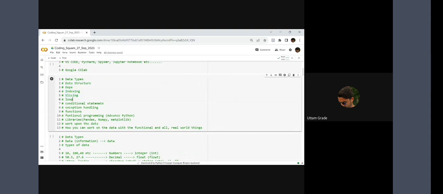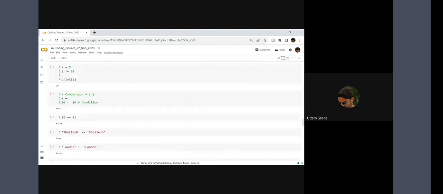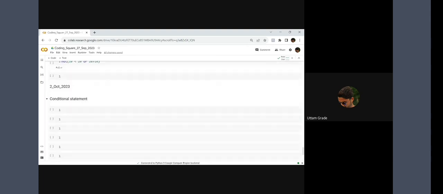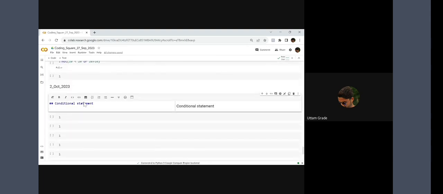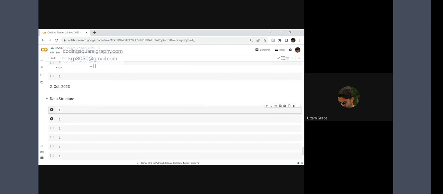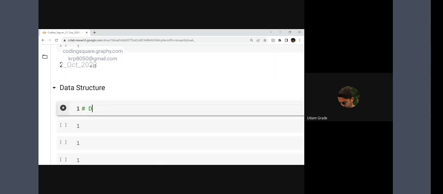Indexing, slicing. Okay, data types. Before going into the conditional statement, we'll talk about data structure today. First of all, after data types, we will talk about data structure. Now, what is data structure? Again, we talked about data types.